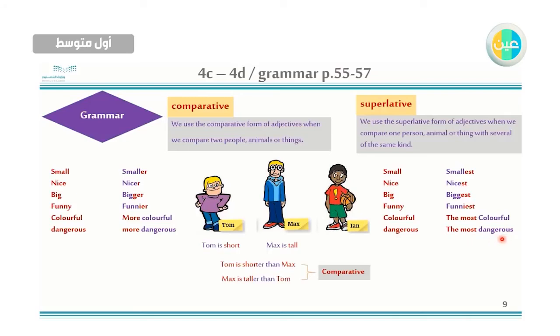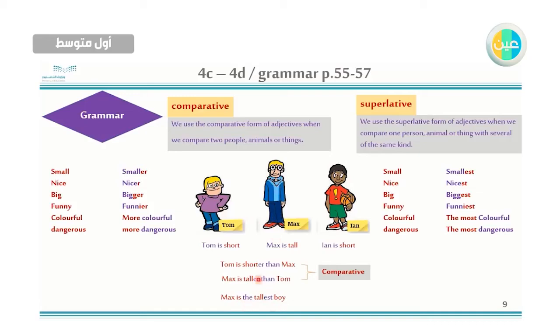Okay, now I will compare between Tom, Max, Ian. Okay, and I will use superlative. So here Tom is short, Max is tall, Ian is also short. Now when I say the tallest, من الأطول؟ Max. So I will say Max is the tallest boy.